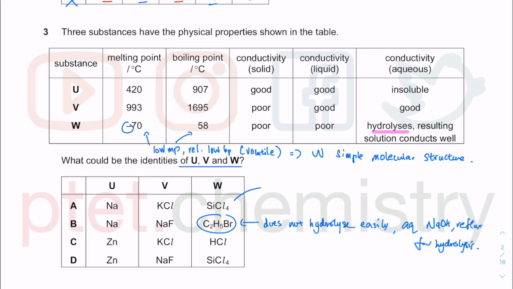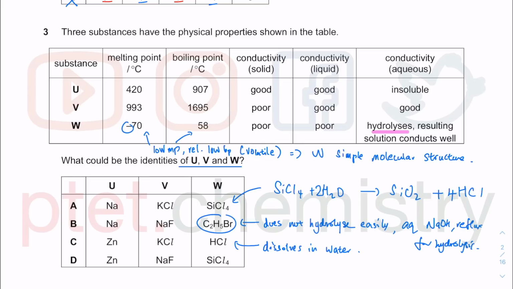Whereas when you have HCl dissolved in water, it doesn't hydrolyze like that. Well, you can think of it as hydrolysis, I guess, because the HCl bond actually has to break in order to give you the H plus and Cl minus. So it could be HCl as well, to be honest. But SiCl4, as you know, definitely hydrolyzes. The silicon chlorine bonds get broken down. You get SiO2 white precipitate, which is insoluble in water. And these equations happen to be one of the very common ones that asks you in structured questions.